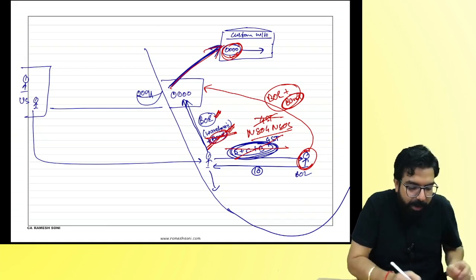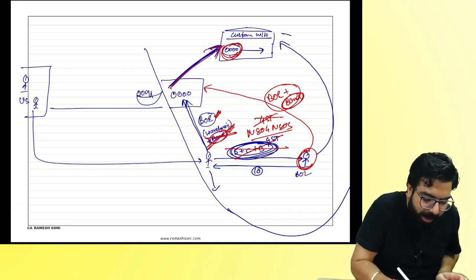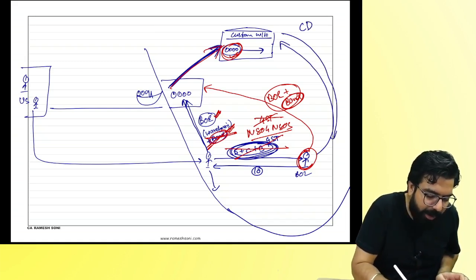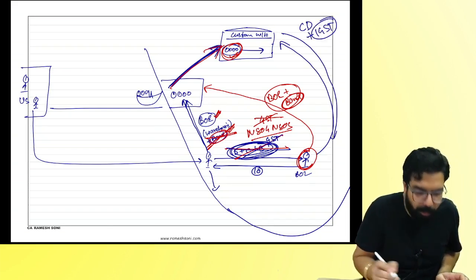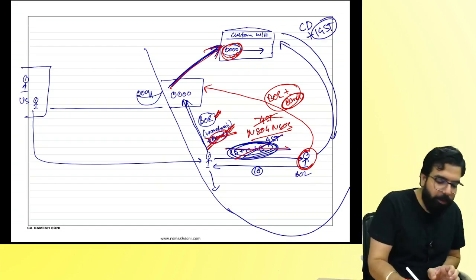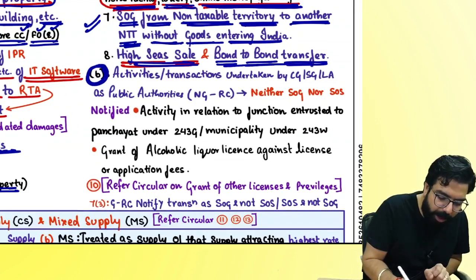Now my question is, later when she files a bill of entry and clears the goods, does she have to pay custom duty? Does she have to pay IGST? Yes, and hence under the GST Act, you don't pay any GST. And that is why we go ahead and call it what, everyone? Bond to bond transfer. My question, everyone, you tell me now.